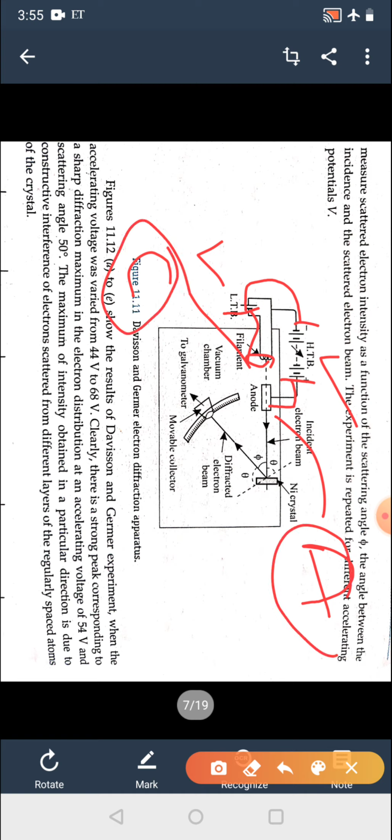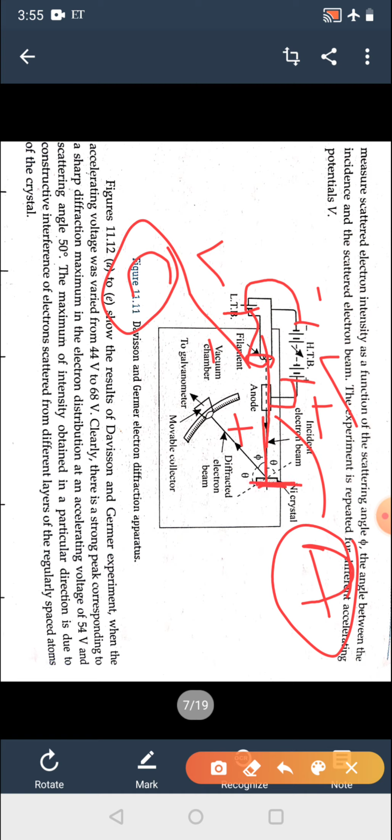Filament means the substance which can easily eject electrons from its surface. So this was behaving as a cathode and this was behaving as an anode. Whenever a high potential difference was applied between these two, this is positive and this is negative. So electrons were ejected from the filament, passed through the anode, and struck the nickel surface.